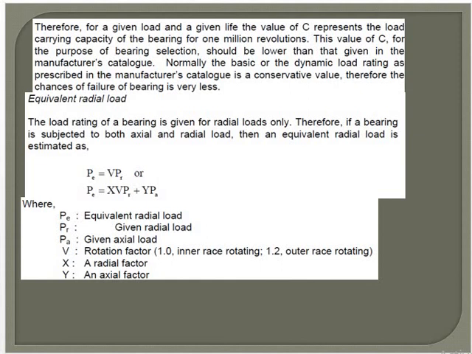These bearings are used for 1 lakh hours to 2 lakh hours. Now we can stop these applications and discuss the dynamic load factors. Now we will see the basic dynamic load rating of rolling contact bearings. Thank you.